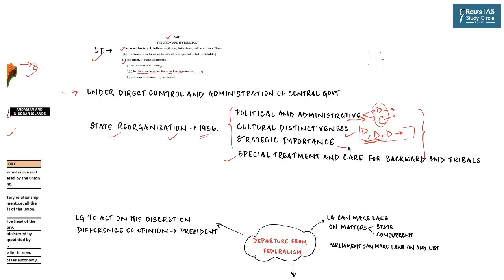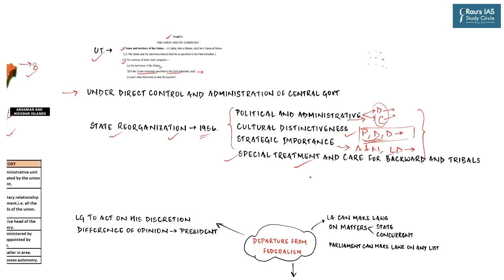Then a lot of places in our country, for example Andaman and Nicobar and the Lakshadweep Islands, have a lot of strategic significance, and so that is why the central government would always want to control them directly. The recent bifurcation of the state of Jammu and Kashmir into the Union Territory of Jammu and Kashmir and Ladakh can be categorized as one motivated by strategic importance.